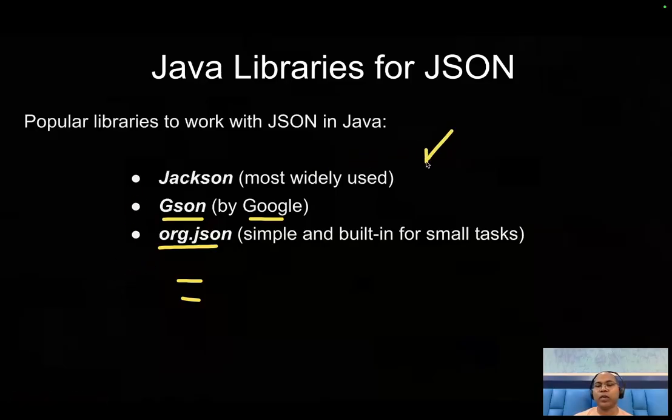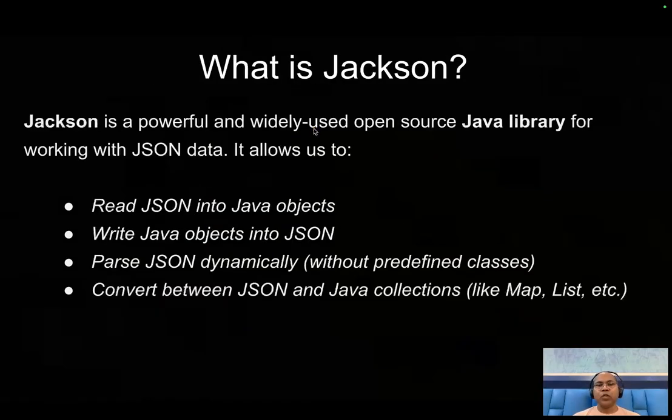But today we are going to discuss Jackson, the dependency or Java library that's available for JSON-related operations in Java. So let's talk about the basics of what Jackson is.